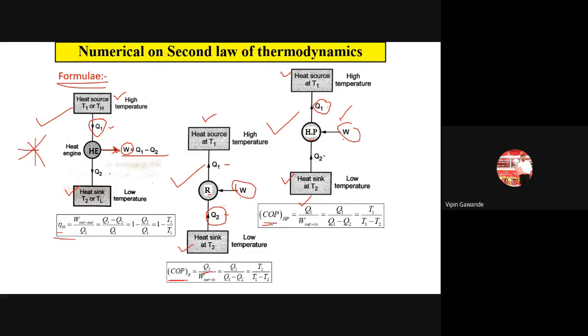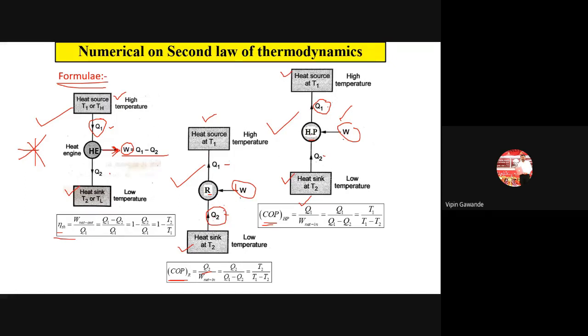For heat engine, the direction of arrows is downward. Work is performed by the system. Okay, work is done by the system. So here arrow is outward. And for refrigerator and heat pump, we have to supply the work to the system. So direction of arrow is inward. And the direction of Q1 and Q2 is upward for both refrigerator and heat pump.